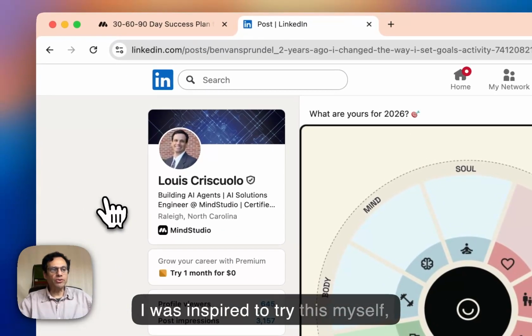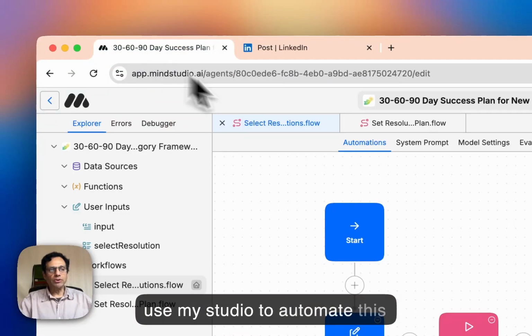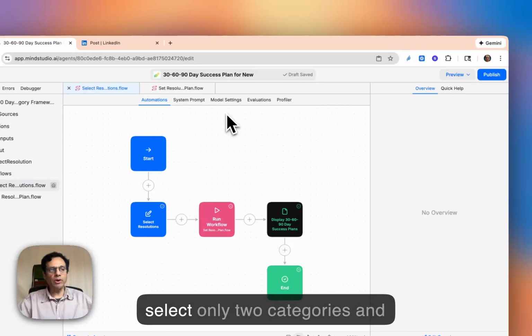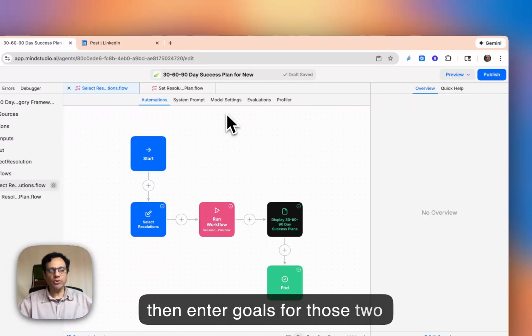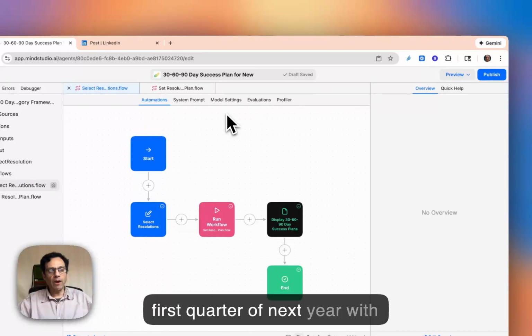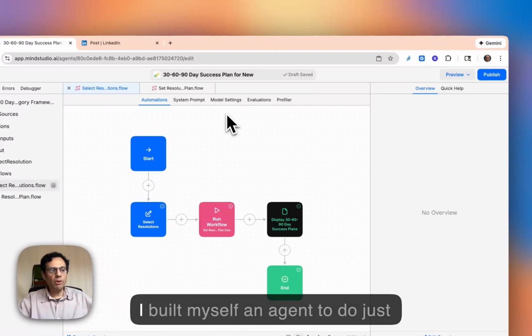So I was inspired to try this myself, but furthermore, to see if I could use MindStudio to automate this process for myself and others, whereby it will help me select only 2 categories and then enter goals for those 2 categories, and then give me a 30, 60, 90-day plan to help me succeed in the first quarter of next year with those 2 resolution goals. So I built myself an agent to do just that.